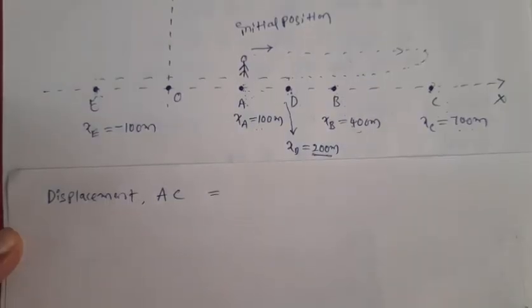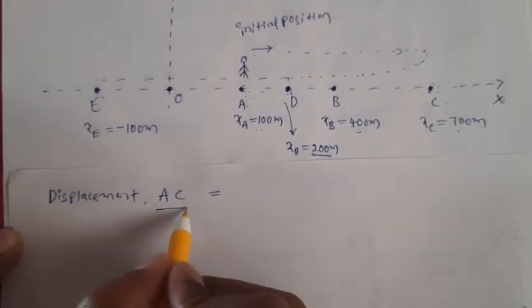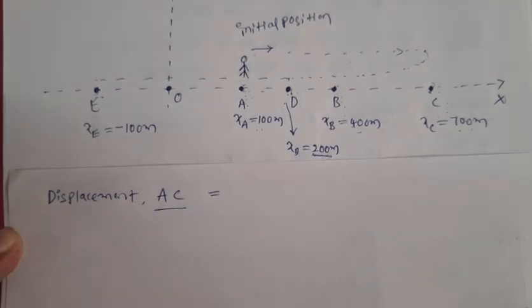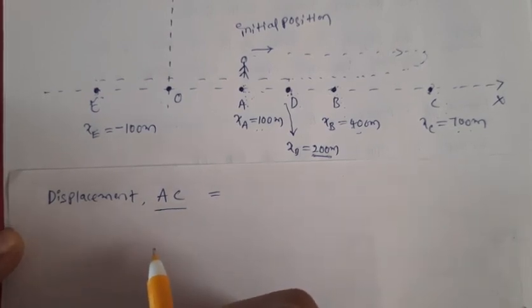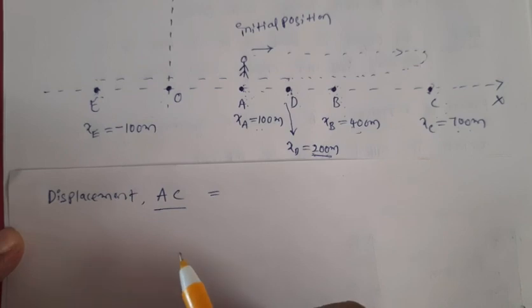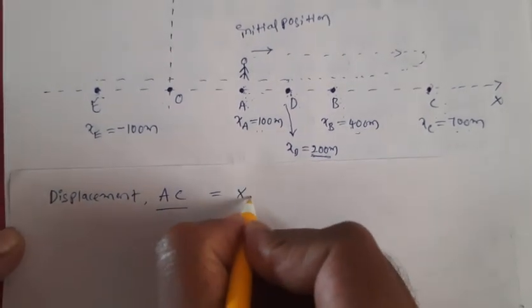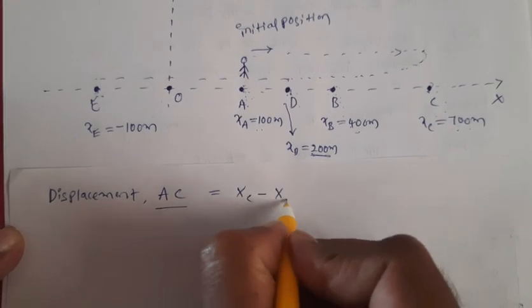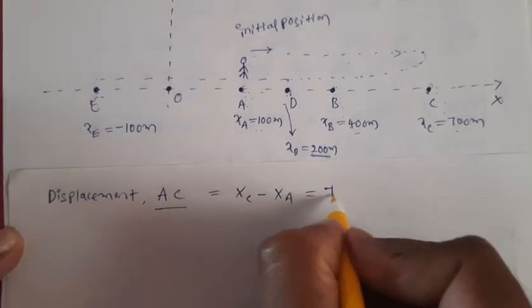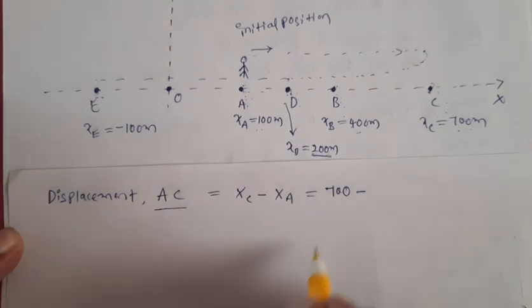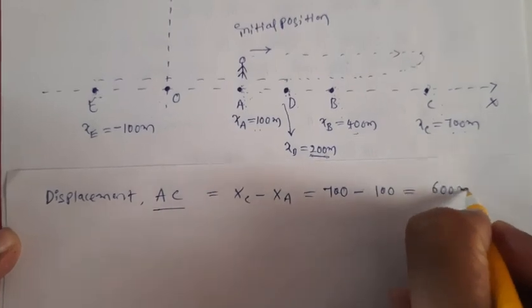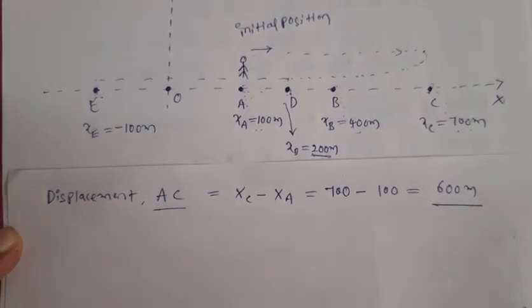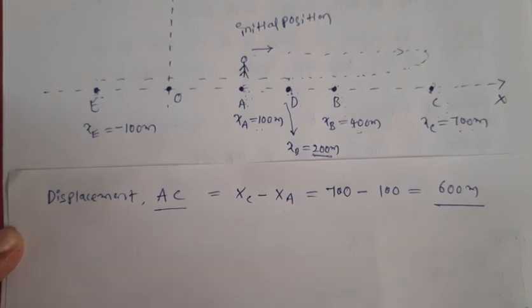Now let us find the displacement of your friend when he moves from A to C. So displacement, yes, we don't give the intermediate points. We don't represent point B here. Simply we say AC. So how do we define displacement? The shortest distance between initial point and final point. Just we take initial point and final point. So what is the final point here? XC. And what is the initial point? A. So XC minus XA. What is XC value? 700 meters minus the XA value. How much is there? 100. So what is this value? Displacement is 600 meters.